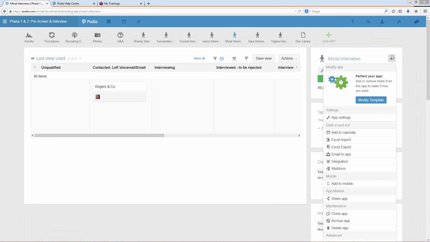So you would have to do that on your own by clicking Add to Calendar. And when you do that, both will be talking to each other and functioning pretty much like they should be. So when you decide to schedule appointments or meetings, whatever you do in Podio will reflect into your Microsoft calendar.